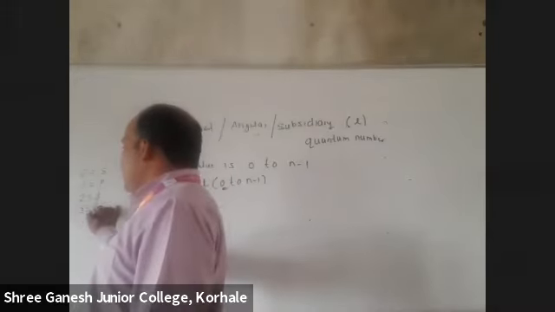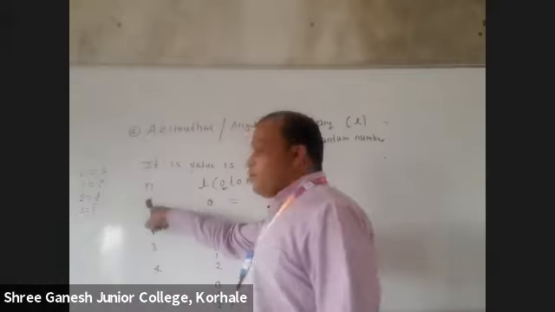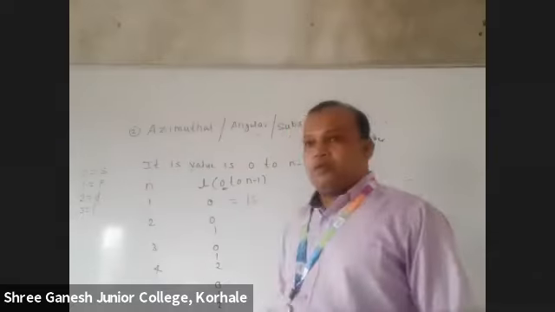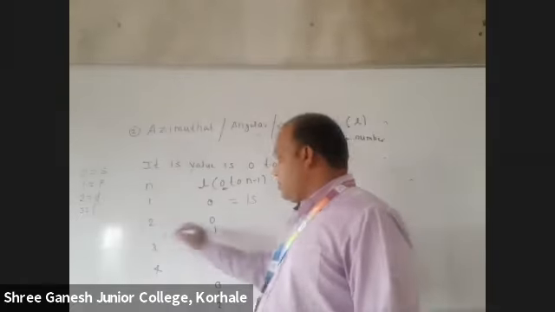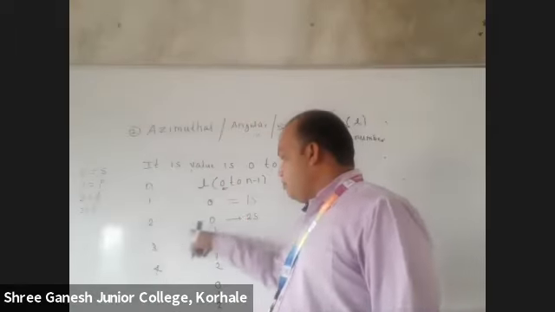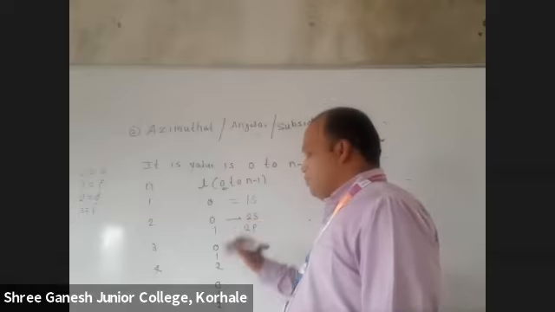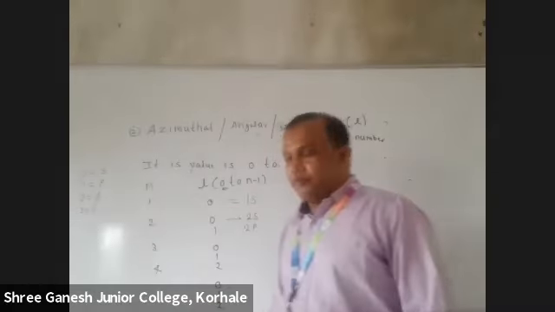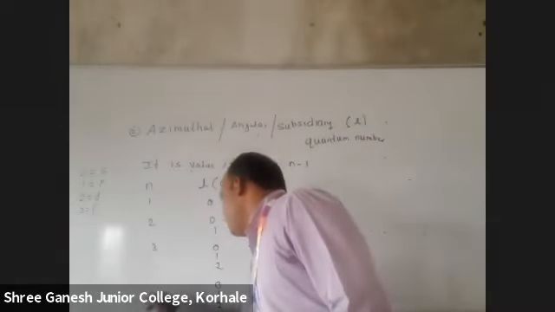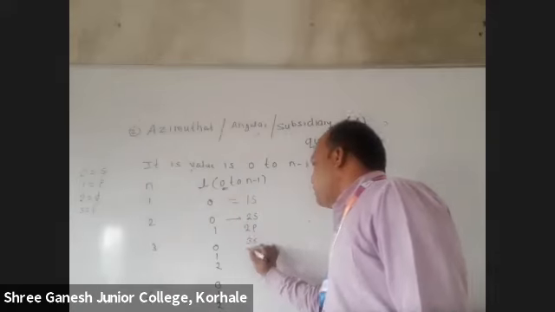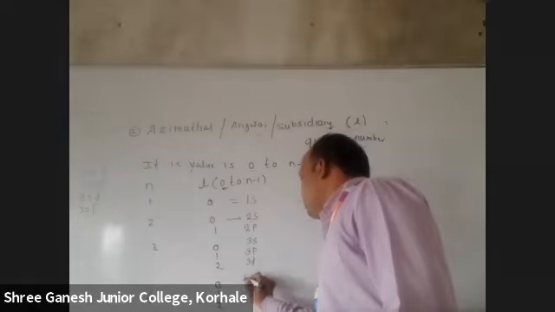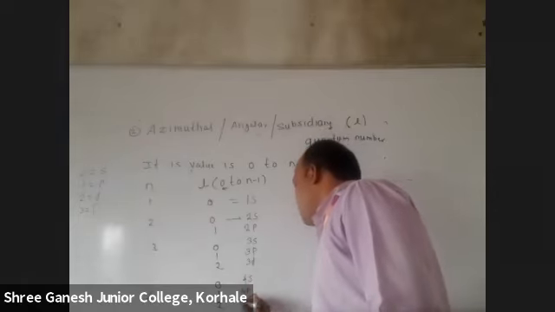And when it is 3, f. So what is the principal quantum number here? For the first, 1s. Third, 3s. Fourth, 4s, 4p.